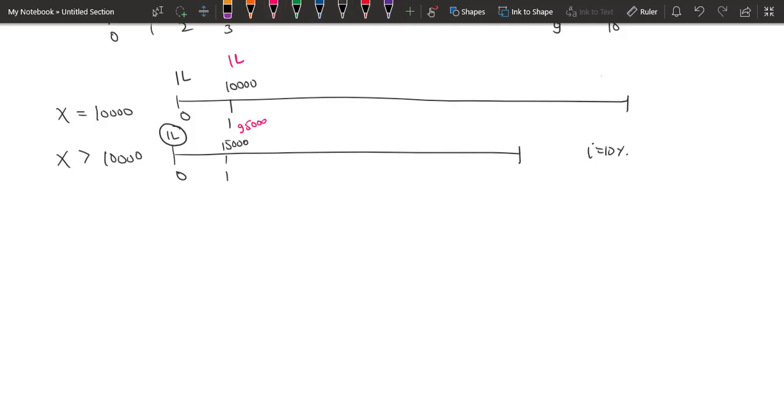Now we'll see the last option, when X is less than 10,000. In this case, what will happen? You will never be able to pay back the loan. So we have the same figures again, but this time at time 1, let's say we are paying only 8,000 as our installment. Again, the interest rate is going to be the same, and for the first year the interest part will again be 10,000 rupees. But now you are paying only 8,000. So your installment is not even covering the interest part.